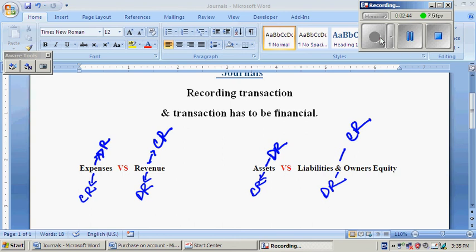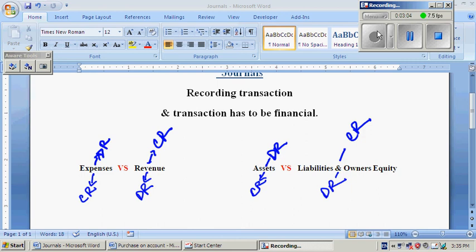Now the question is, how asset decrease? Asset decrease, accumulated depreciation, it is called minus asset. So if you see the accumulated depreciation or any depreciation, so it's like asset decrease, and when asset decrease, it's a credit.